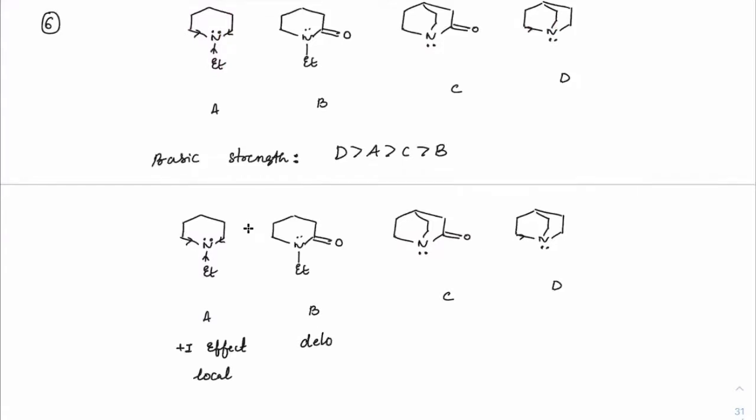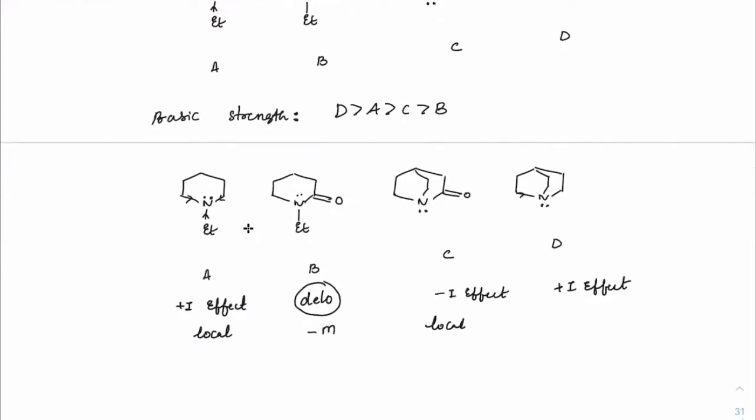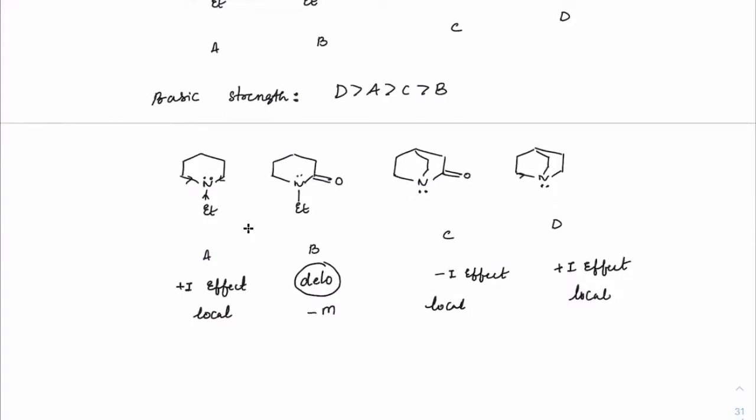That itself will differentiate them because it would have a -M group there. Next, here this is localized, but there is a minus I effect. Last one, there is plus I effect and localized. Got it? And like I said, A and D, one thing that differentiates here is Bredt's rule.